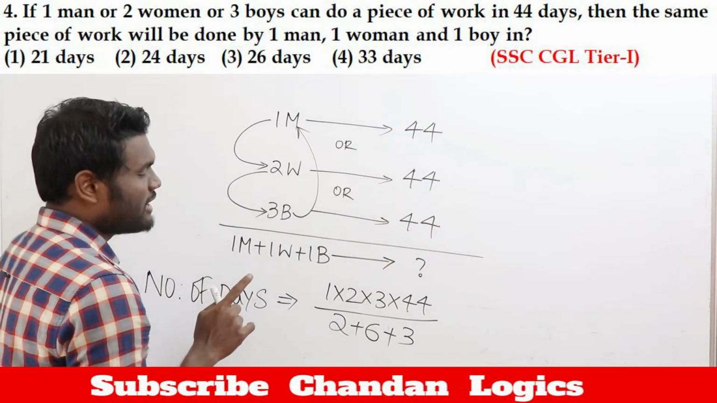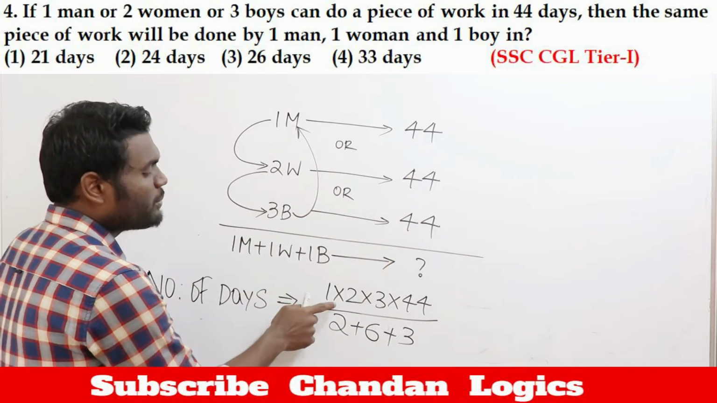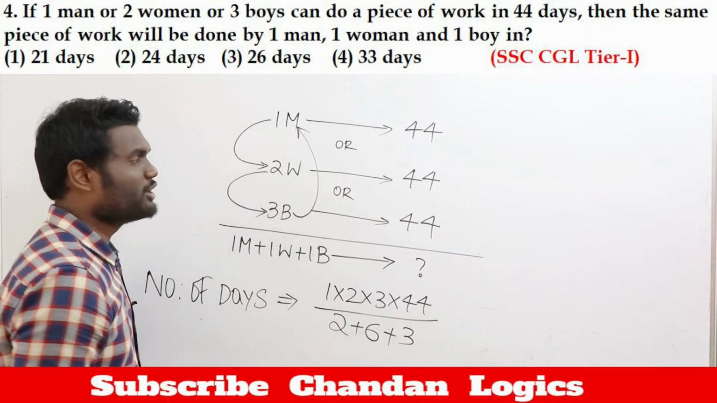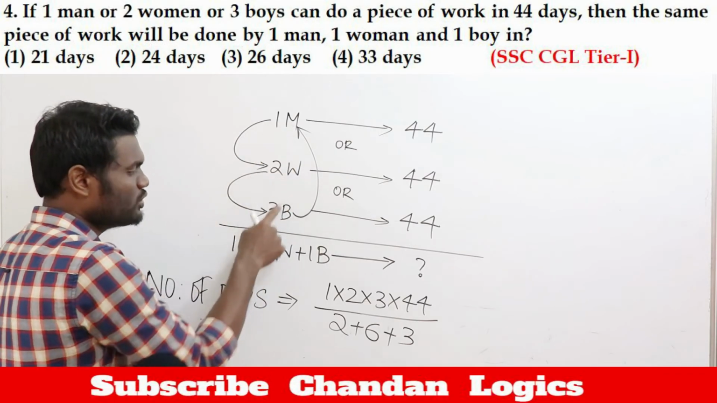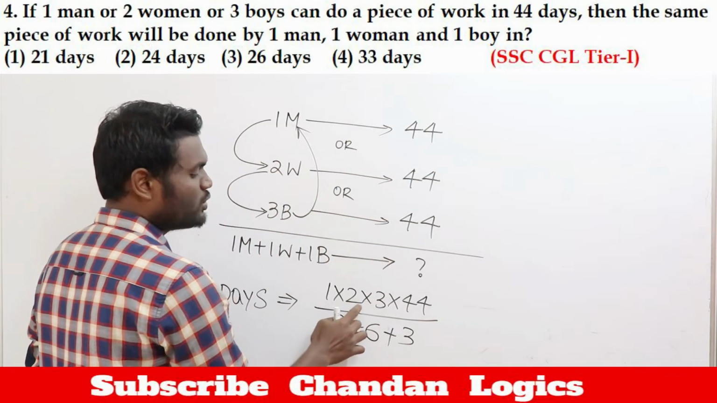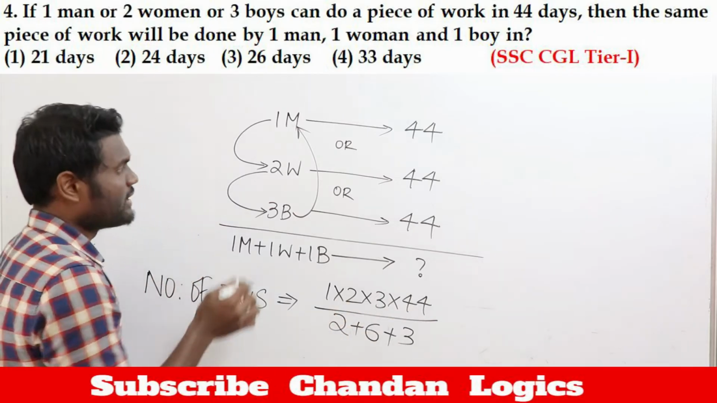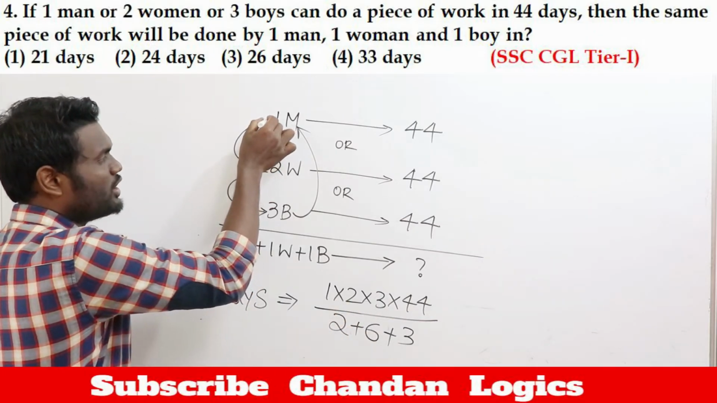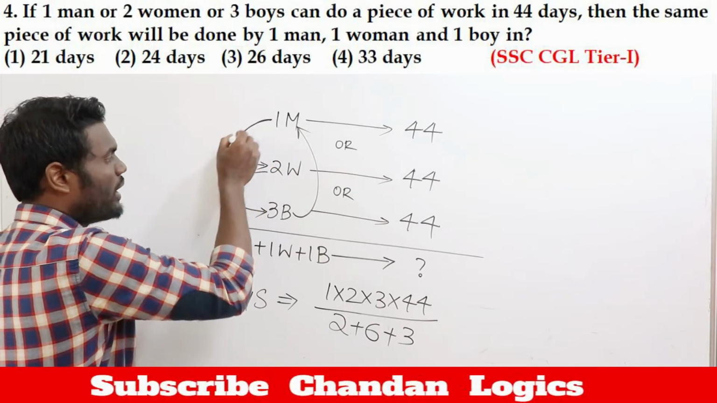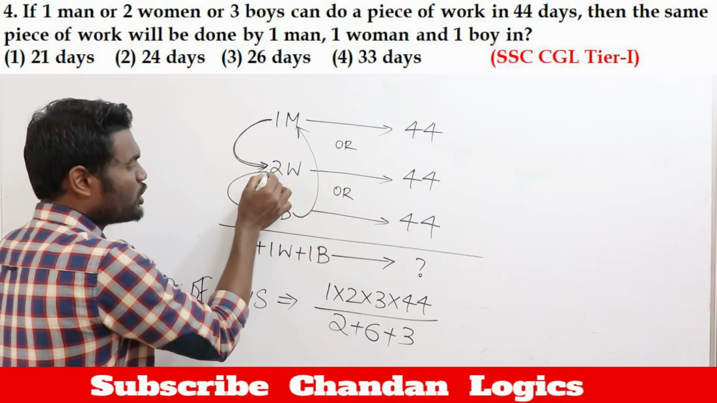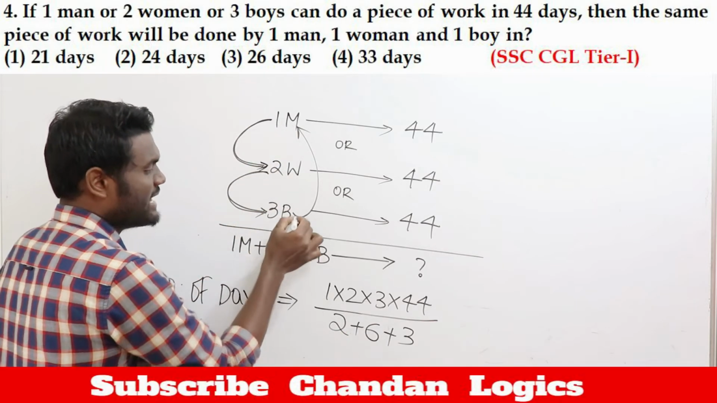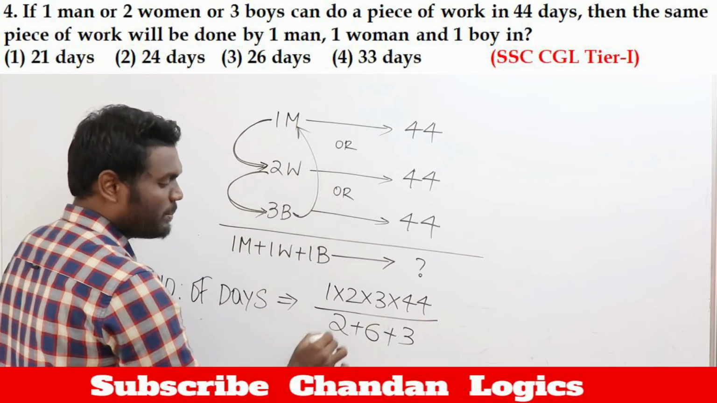Okay, observe here once carefully. I am showing you one more time. Numerator is nothing but the numbers you have in the question: 1 into 2 into 3 into 44. For the denominator, first multiply 1 and 2, the first number and second number. 1 into 2 is 2. 2 into 3 is 6. 3 into 1 is 3. So 2 plus 6 plus 3.